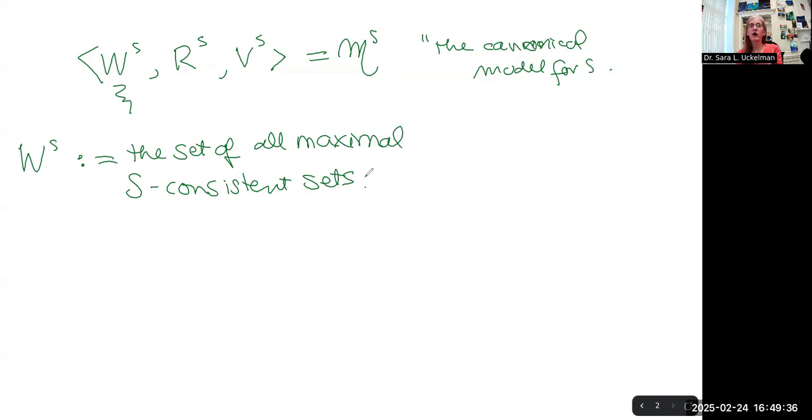This is where the canonical model is relevantly different from the other Kripke models that we have looked at. In the past, we have said nothing at all as to what these worlds are. We've just said W is a set of worlds, and we have said nothing more. It doesn't matter from the point of view of logic what those worlds are. The canonical model is different because it does matter. We are going to define our worlds to be something specific, and that specific thing is sets that have particular properties. So we are now 1/3 of the way through building our canonical model.